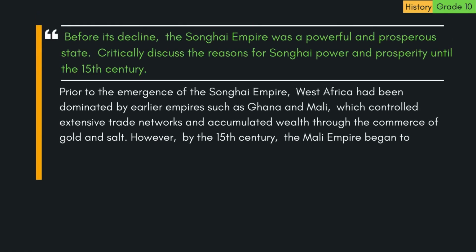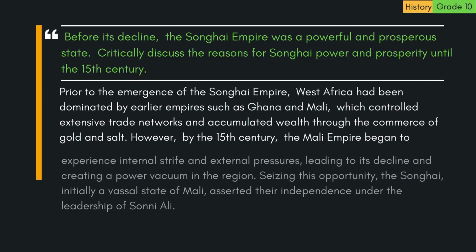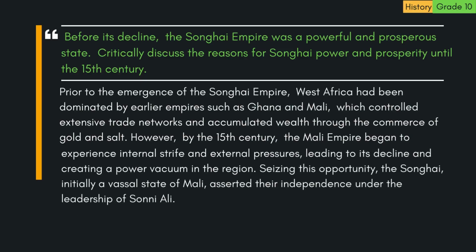Prior to the emergence of the Songhai Empire, West Africa had been dominated by earlier empires such as Ghana and Mali, which controlled extensive trade networks and accumulated wealth through the commerce of gold and salt. However, by the 15th century, the Mali Empire began to experience internal strife and external pressures, leading to its decline and creating a power vacuum in the region.